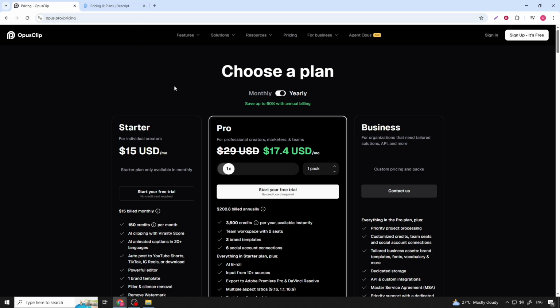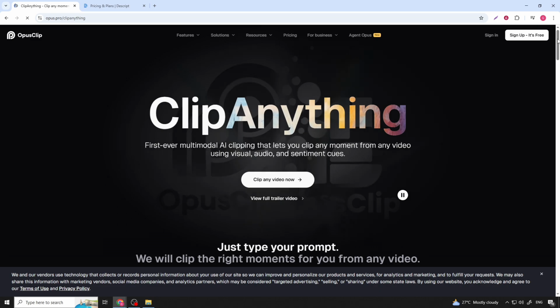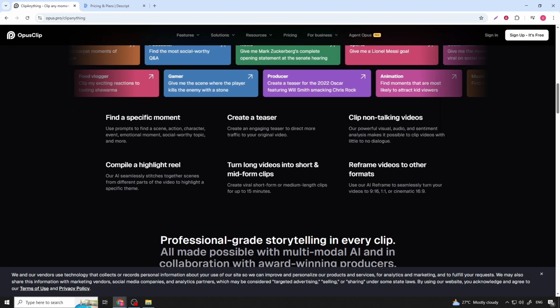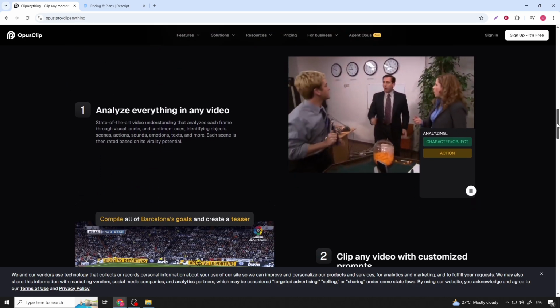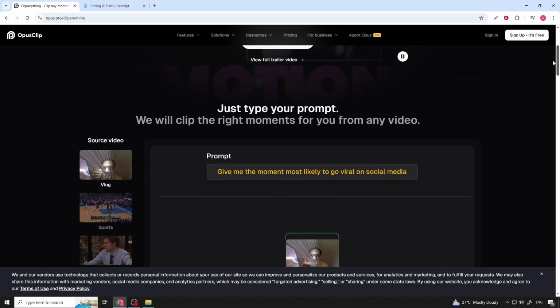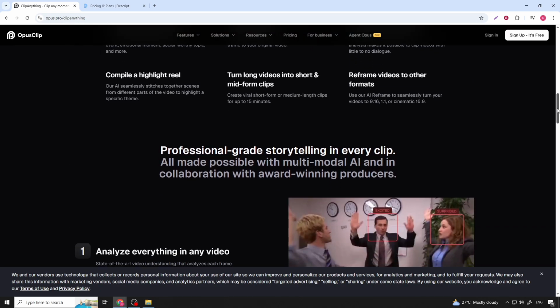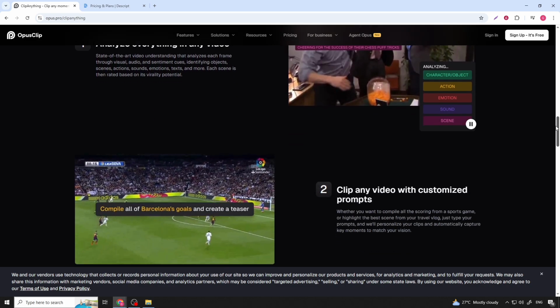Let's break down Opus AI features. Opus AI is an AI-powered video creation platform with a strong emphasis on transforming ideas into animated visual narratives. At its core is a text-to-video engine where creators describe scenes, pacing, and visual cues in natural language, and the model interprets those prompts into moving visuals.